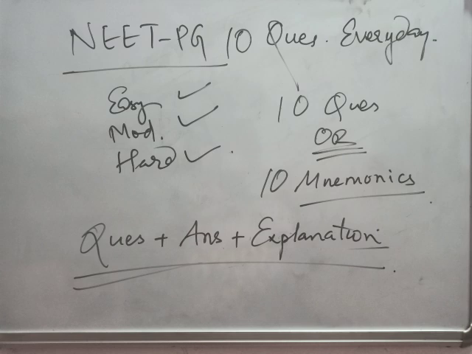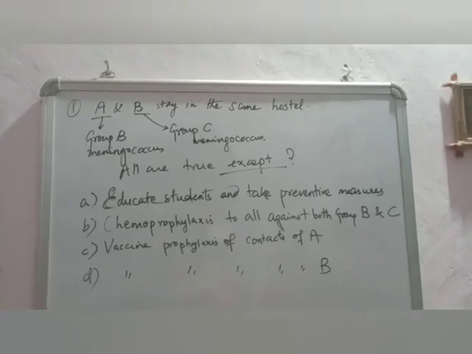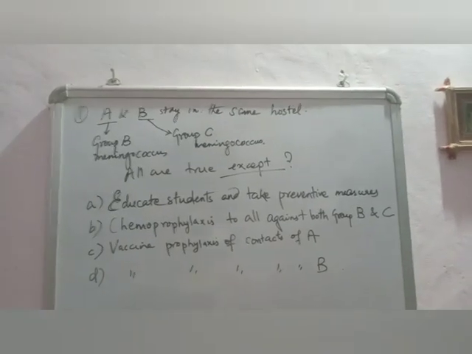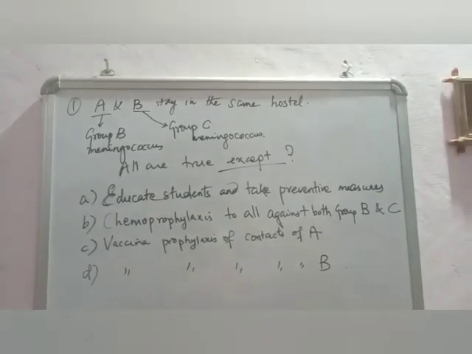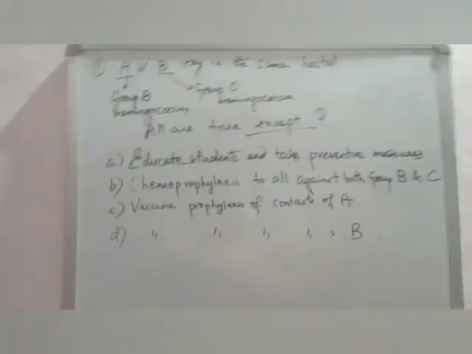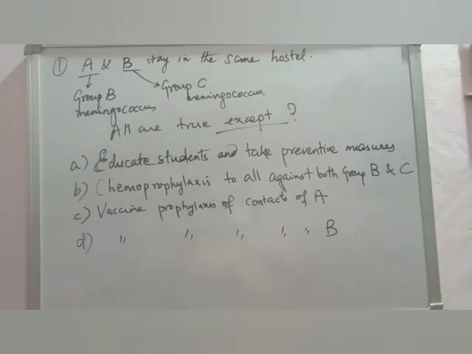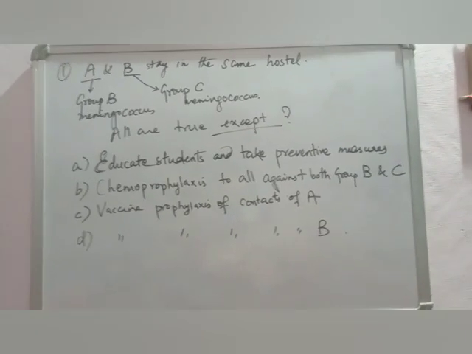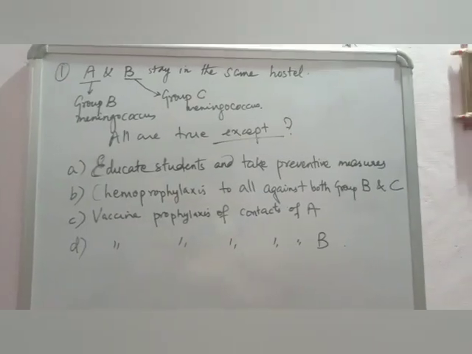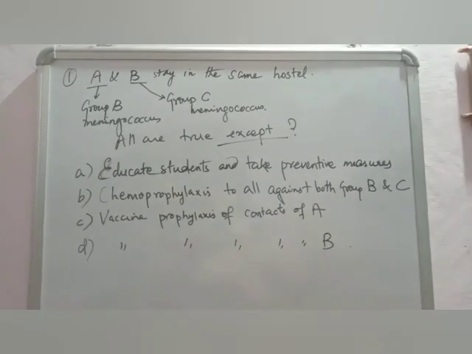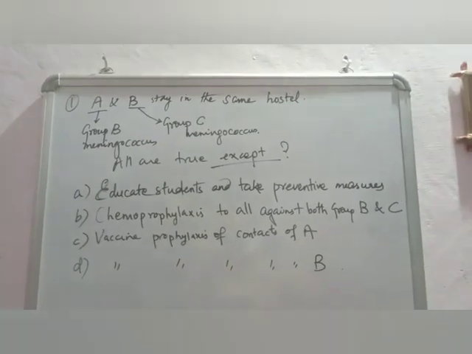So now let's start. This is our first question of the day. A and B stay in the same hostel. A is suffering from group B meningococcus and B is suffering from group C meningococcal infection. All are true except: educate students and take preventive measures, chemoprophylaxis to all against both group B and C, vaccine prophylaxis of contacts of A, and vaccine prophylaxis of contacts of B. Okay, so the answer is C. For students who are impatient, the answer is C.